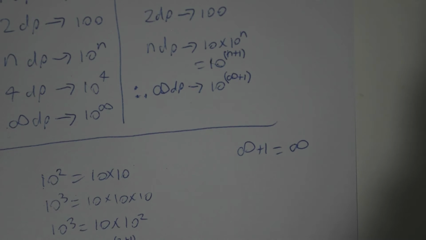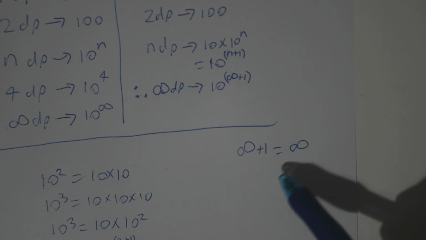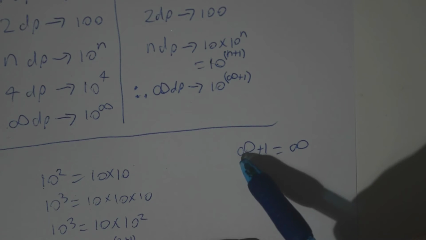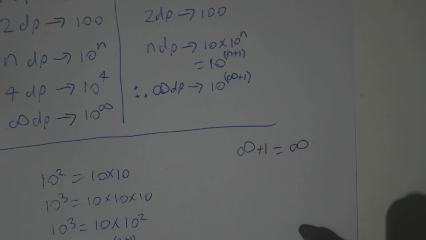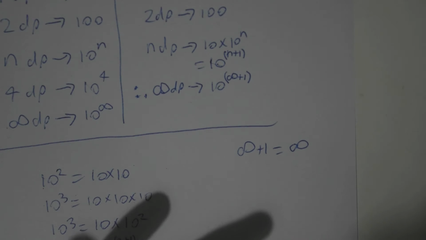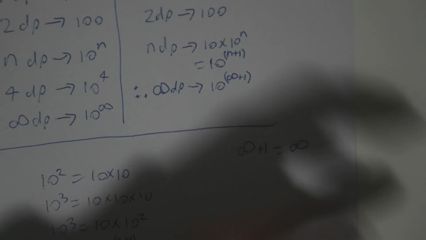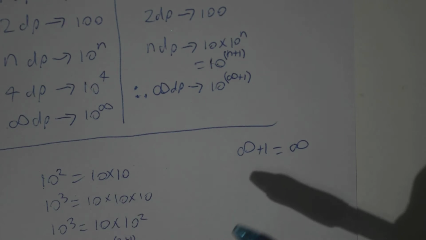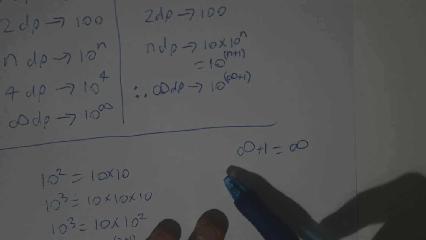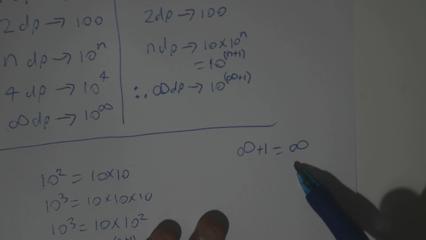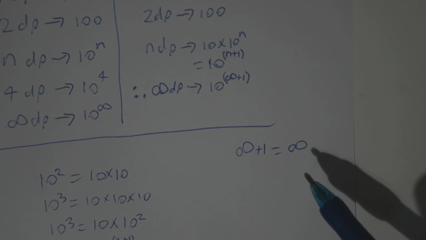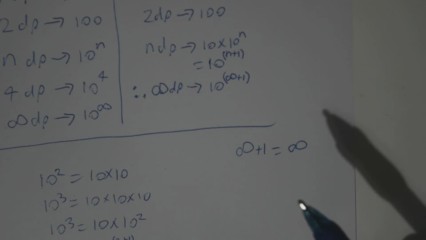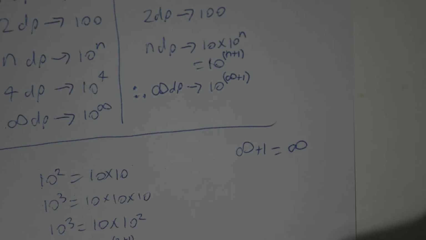But just keep in mind, infinity plus 1 is the same thing as infinity, because it's just the amount of numbers there are. If you add an extra 1, that just means there are more numbers in existence. And of course, there are infinite numbers. I'm just going to end up repeating myself here. To be honest, I'm not really sure how to explain why this is true. Hopefully, it's just a logical fact. If it's not, I'll see if I can find any sources about it and link them in the description.